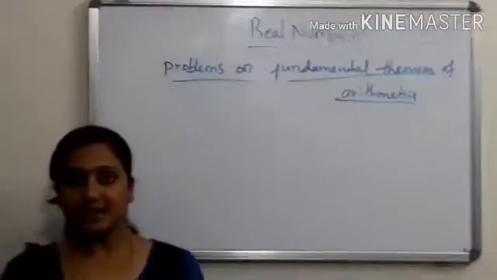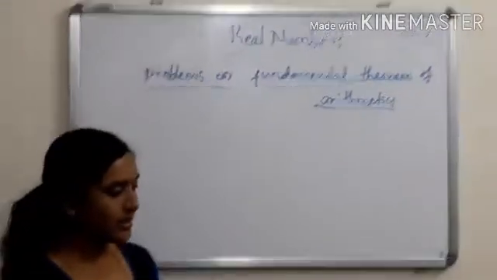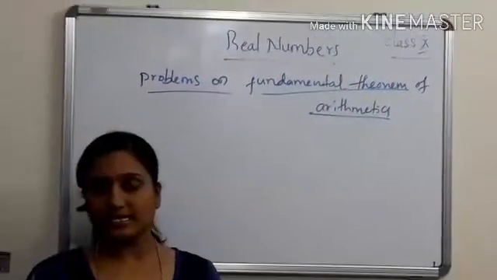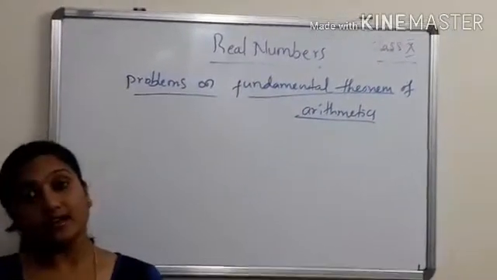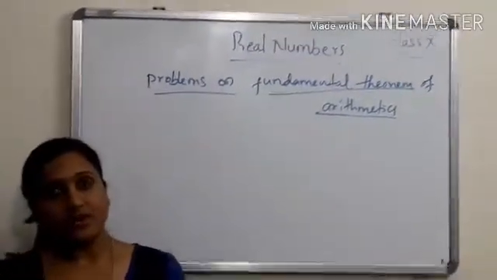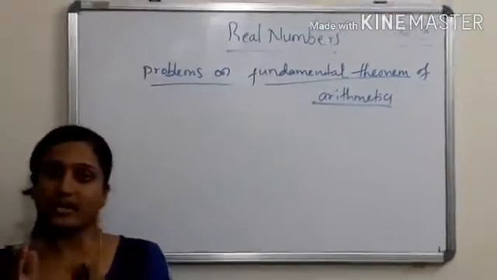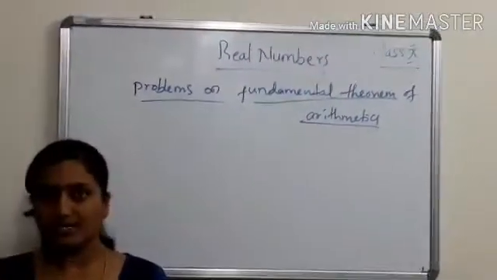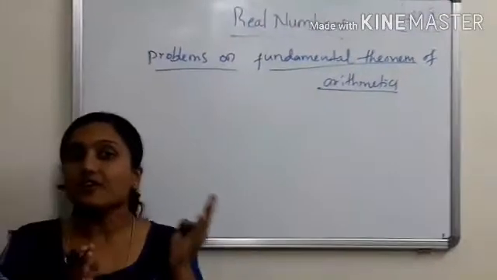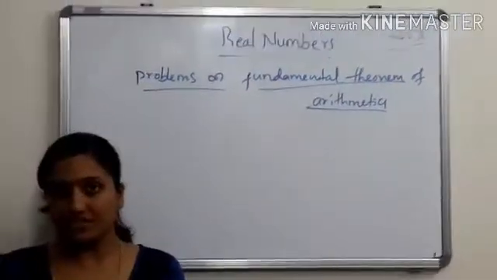Okay, now let's look at the problems on this factorization method. How to find out the LCM and HCF, and another method is there. We are finding out the LCM and HCF from the given two positive integers. Again we have to do one more verification method.